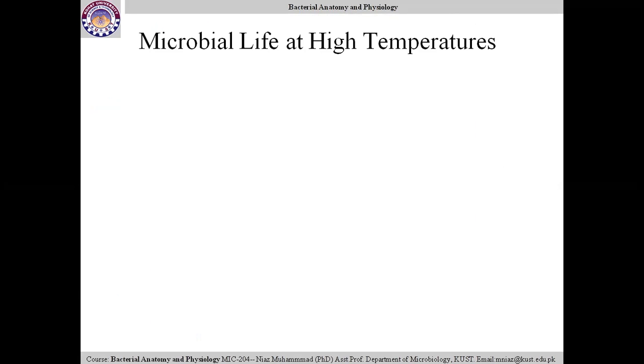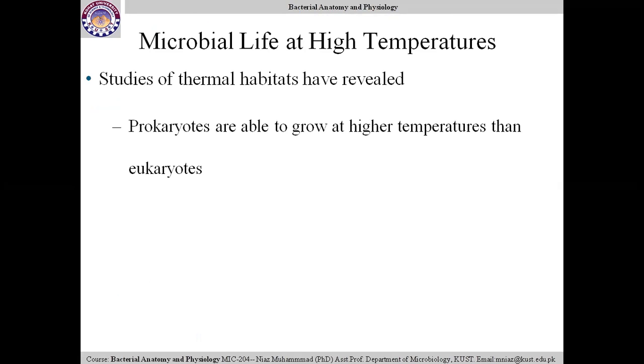Okay, so how can microbes survive at high temperature? This is our next step. Studies of thermal habitats have revealed that prokaryotes are able to grow at higher temperature than eukaryotes. So it is clear that microorganisms have more ability to survive at high or cold temperature compared to eukaryotic organisms.